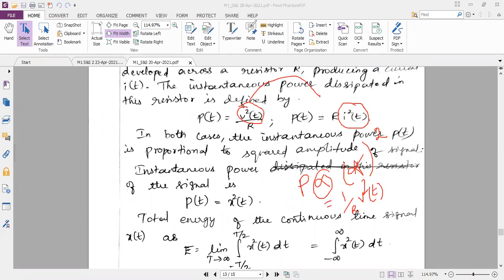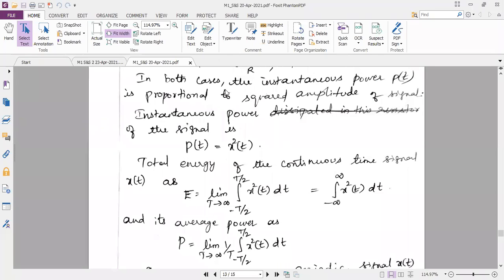Keeping this in mind, we will write the power in simple terms, only with the help of the square of the amplitude. You can see on the screen, power is equal to square of the amplitude. This power we call instantaneous power.